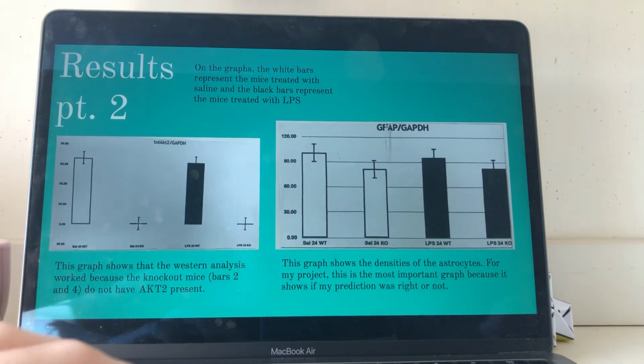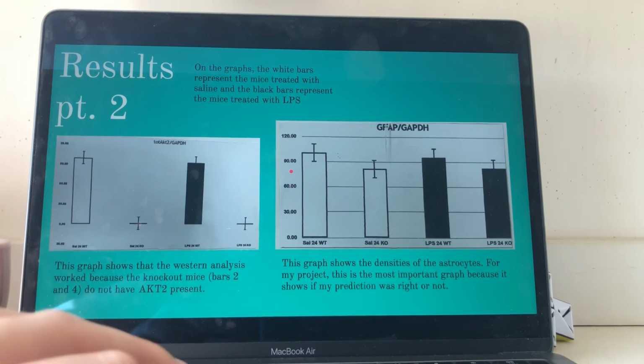So along with these blots, I was creating graphs for them. This first graph is a representation of the total AKT2 present. So all of the wild type mice should have these big bars, while the knockout mice should have small bars. And also, for all of the graphs, the white bars are representing saline, and the black bars are representing LPS. So we can tell that the Western analysis worked because my graphs are showing a really large difference between the total AKT2, since knockout mice do not have it present.